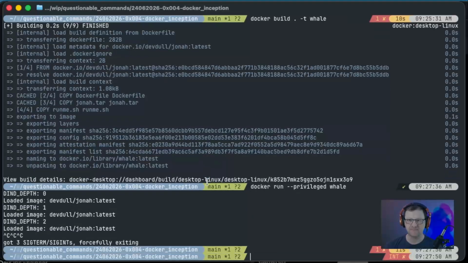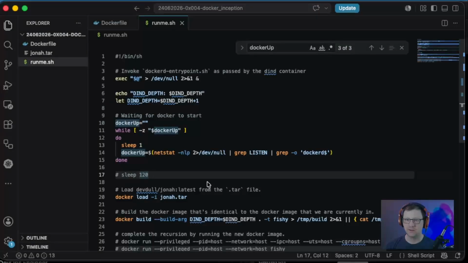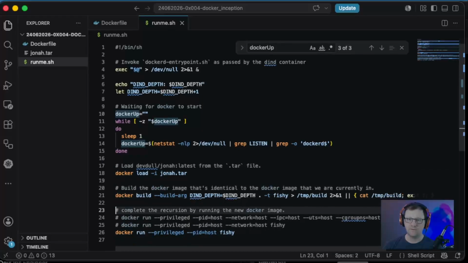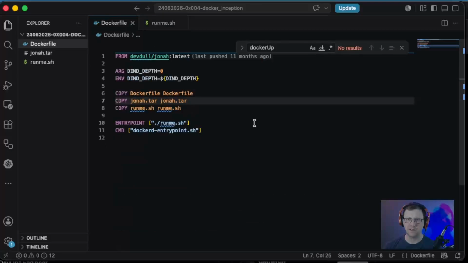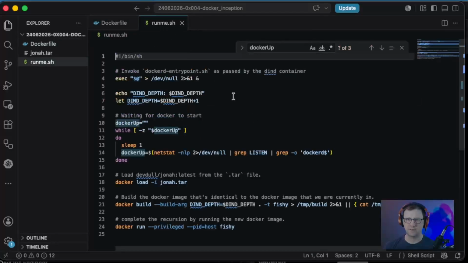Let's cancel this. We'll go back to our code here. We'll go ahead and remove this sleep. We're going to remove this code that we're no longer using. And I think we should be set. I feel like I'm missing something, but we'll go ahead and give this a shot and see what happens. So I'm going to rsync these files to the host system, and we will give this another go.